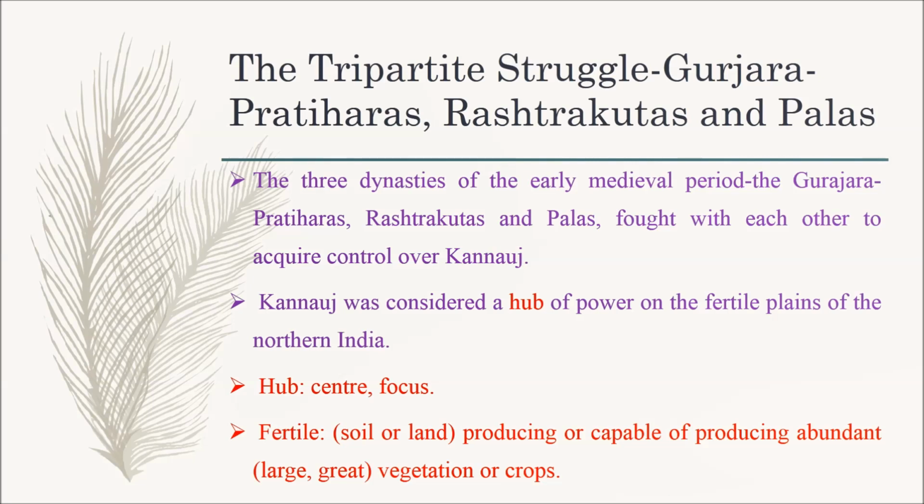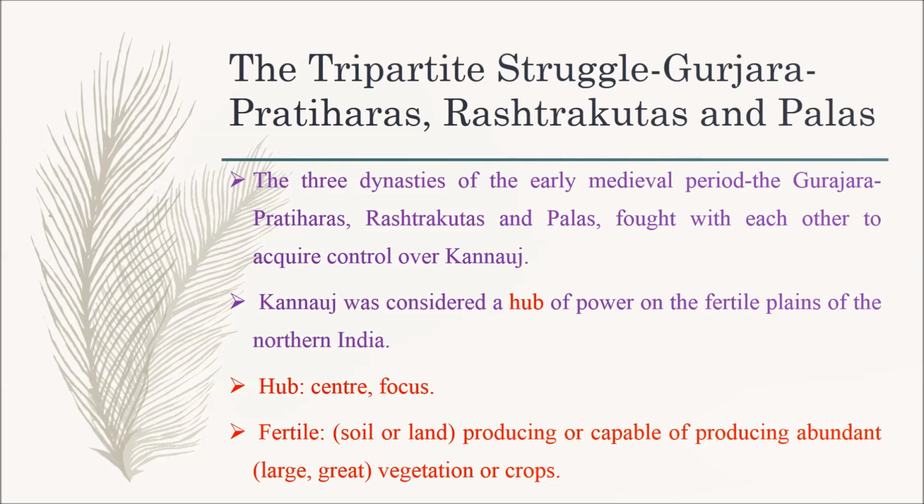So, the Gurjara Pratiharas, Rashtrakutas and Palas were the 3 dynasties of the early medieval period. They fought with each other to acquire control over Kannauj. Kannauj was considered a hub of power. Here, hub means center or focus.